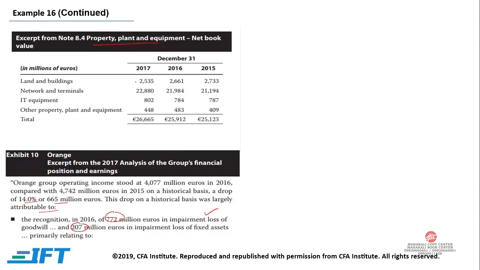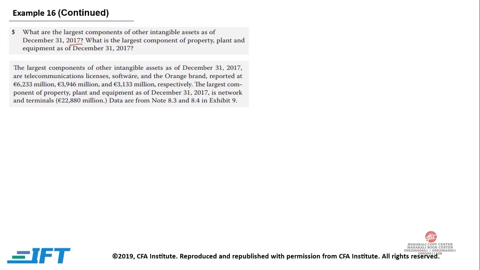And for property, plant and equipment, it is network and terminals. We can see it's 22,880 and the total amount is 26. So the largest one is network and terminals. As we discussed, the largest components of other intangible assets as of December 31st, 2017 are telecommunication license, software and Orange brand, and the largest component of property, plant and equipment is network and terminals.